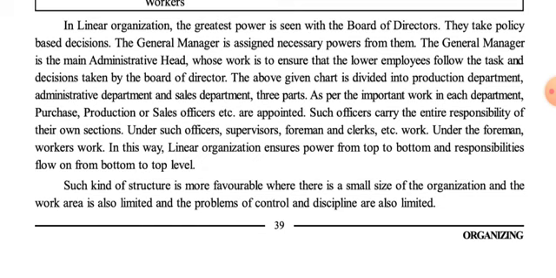Now here in this paragraph we can see that all the things which we already discussed in the above diagram are given. But for the sake of better convenience and understanding, let us discuss it once again. In linear organization, the greatest power is seen with the board of directors, as we have already discussed. Board of directors are the members elected by the shareholders and promoters, who are focusing on all the activities of the business running in the organization.